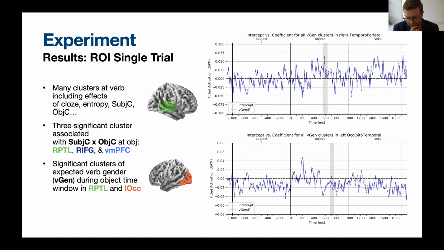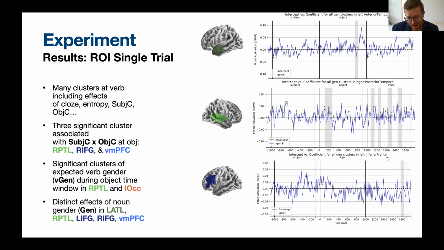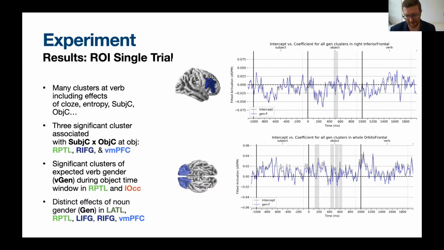We also find, slightly after that, around 600 to 700 milliseconds, an effect of the expected verb gender. We find a difference in activity between when the expected verb gender is feminine versus when it's masculine. This happens in right posterior temporal lobe and also in left occipital temporal regions. I want to clarify that this is different from effects of the noun gender, which is a between-item variable, and unsurprisingly, we find many significant clusters for the different words involved in the experiment. So that's separate from the effect of the expected verb gender.